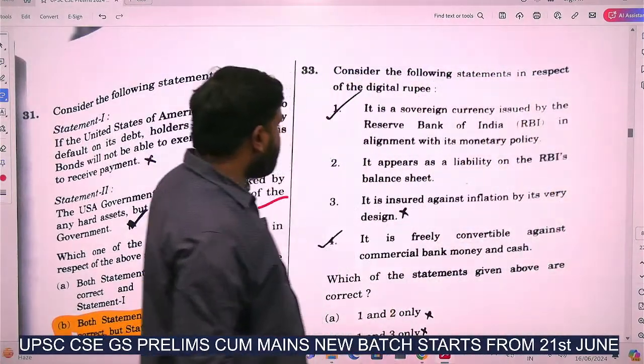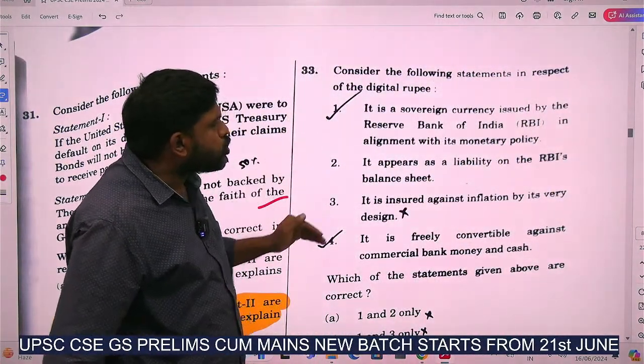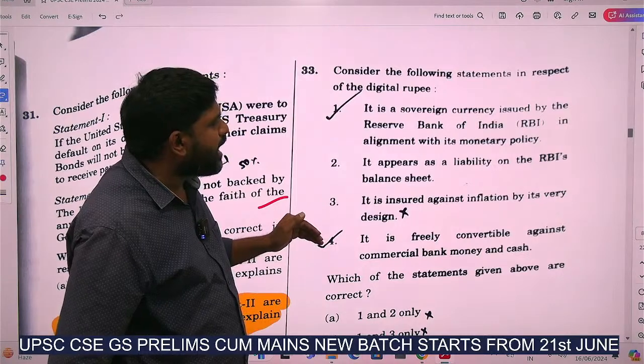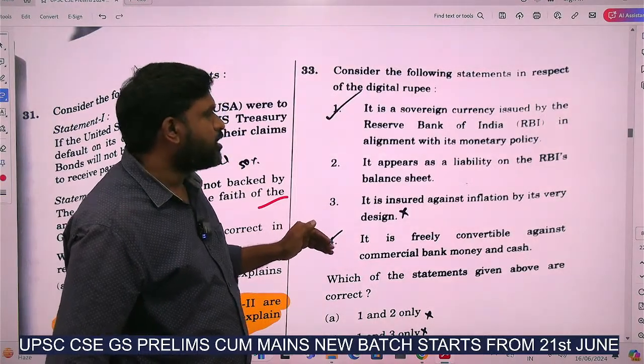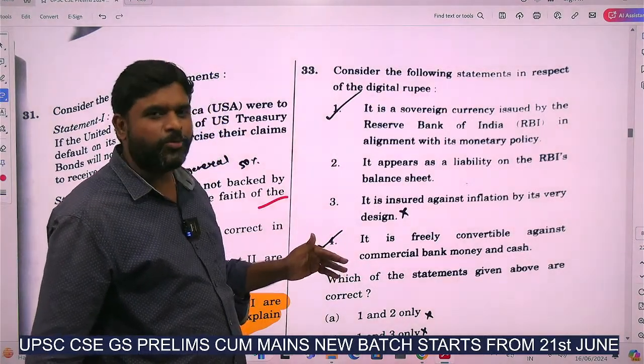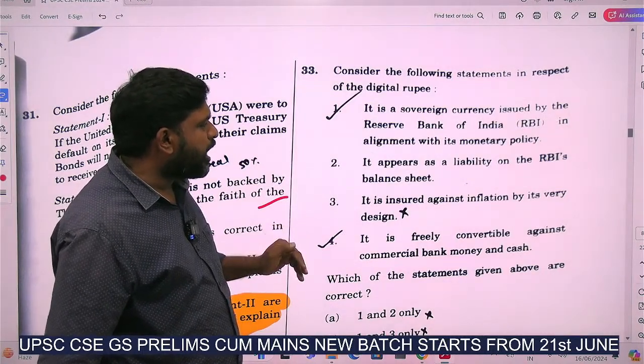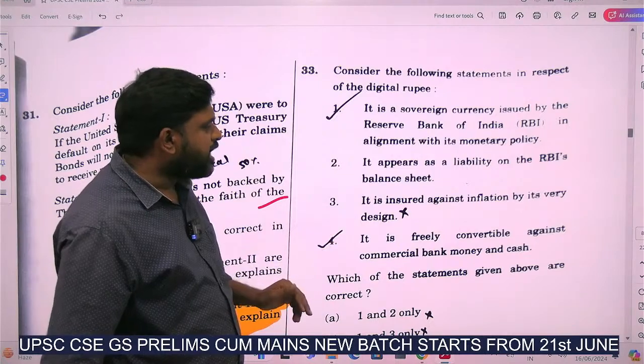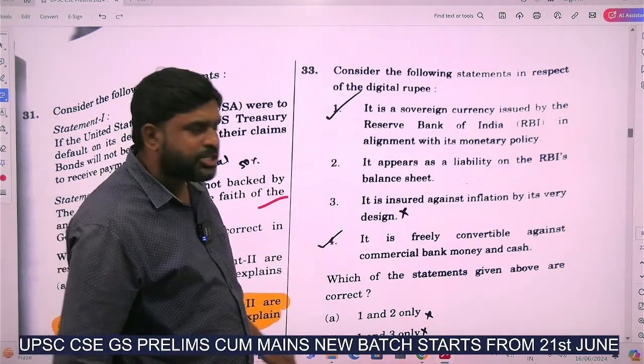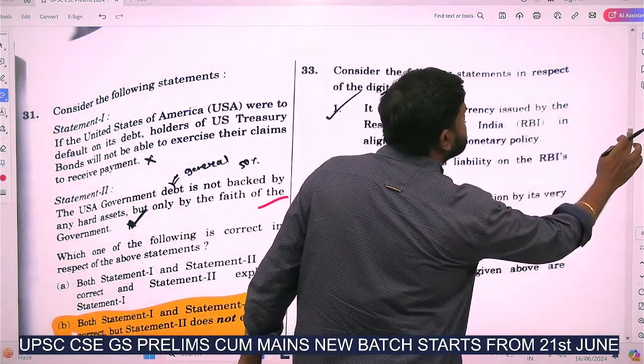With respect to digital rupee, it is a sovereign currency issued by the RBI in alignment with its monetary policy. It is a sovereign currency, a digital rupee. It appears as a liability on the RBI's balance sheet. It is insured against inflation by its very design. It is freely convertible against commercial bank money and cash.